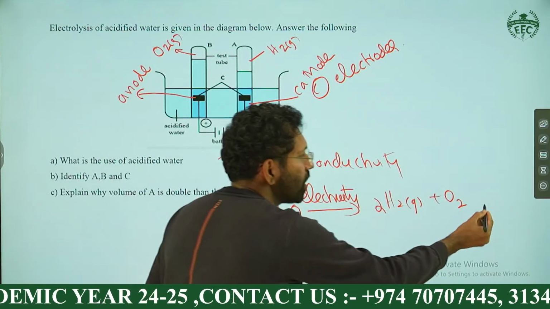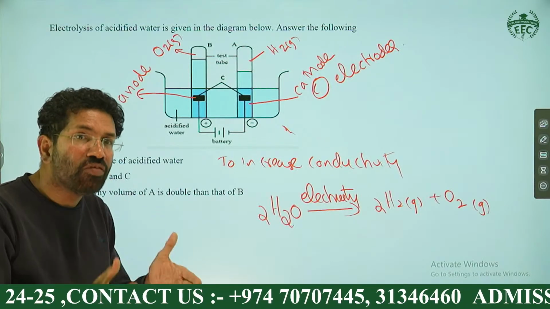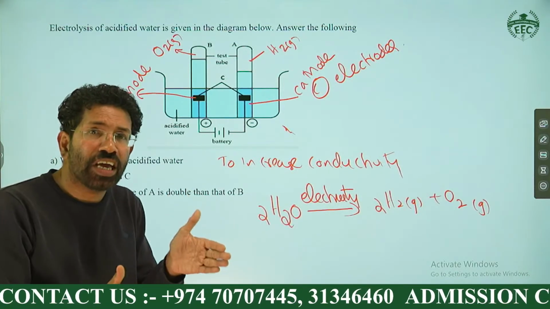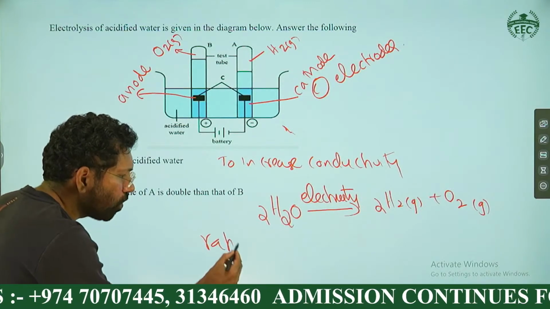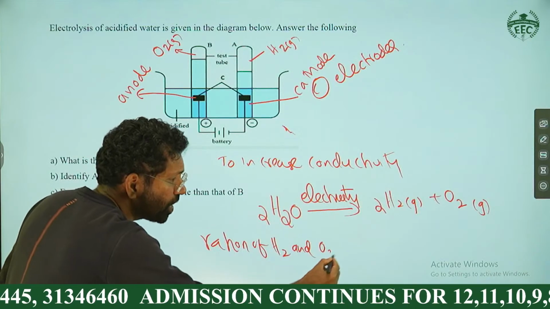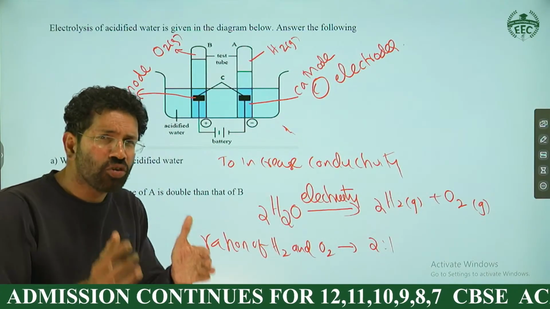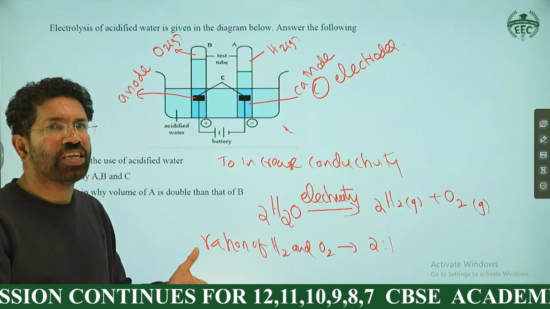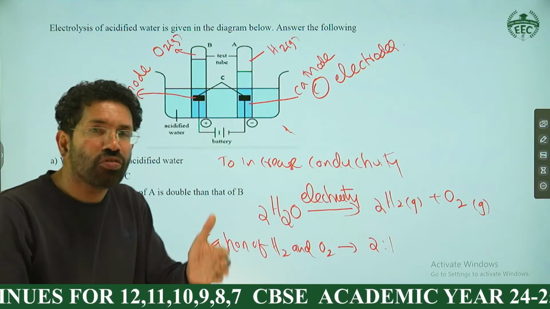And this is the thing you can say. The ratio of hydrogen and oxygen in water is 2:1. Remember, okay? That ratio we call the molar ratio. We studied it in the class. So water contains hydrogen and oxygen in the ratio 2:1.